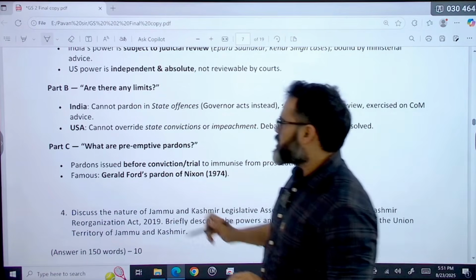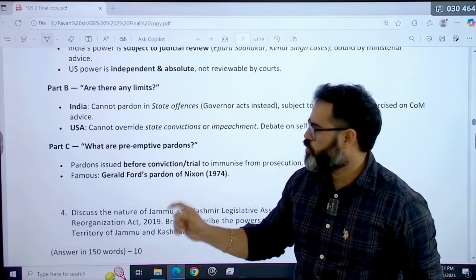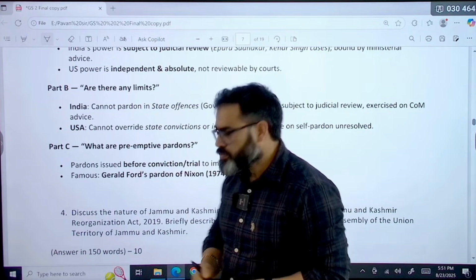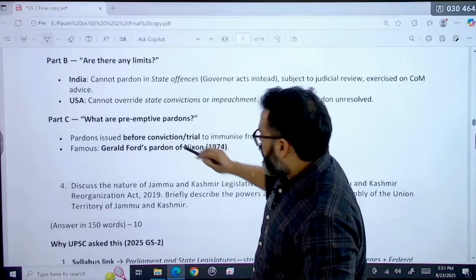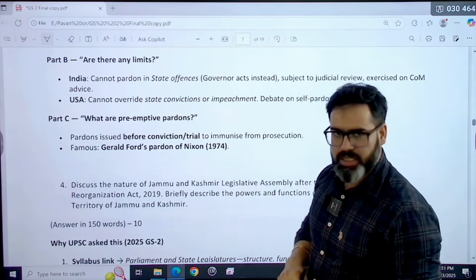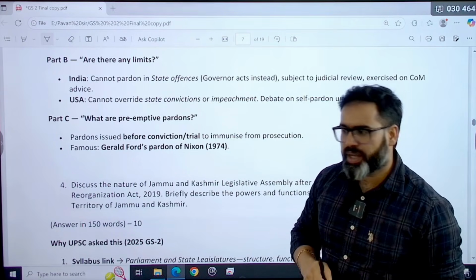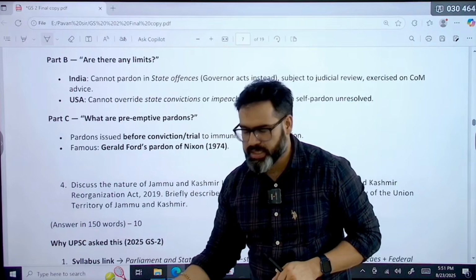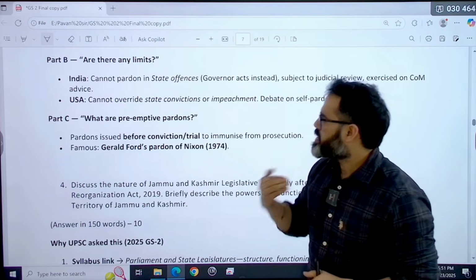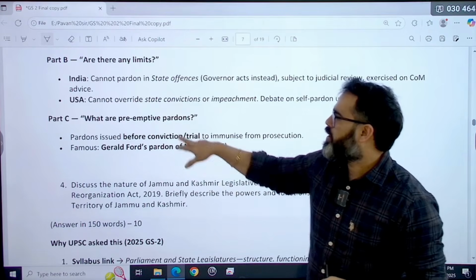Now next is what are preemptive pardons? That is the next part of the question. This is completely a factual question. Preemptive pardons means pardon issued before conviction or trial to immunize from prosecution. For example, if you have committed an offense, the trial has not started, you are not convicted yet, and before that itself the pardon is used.